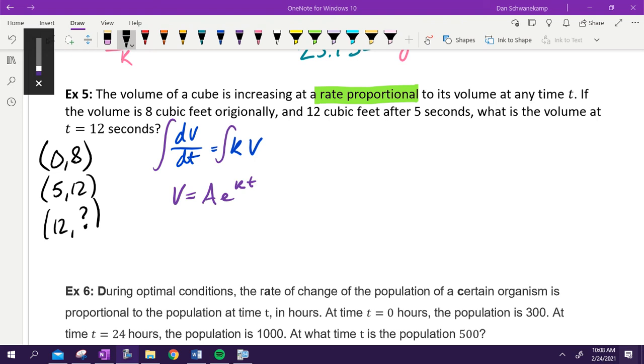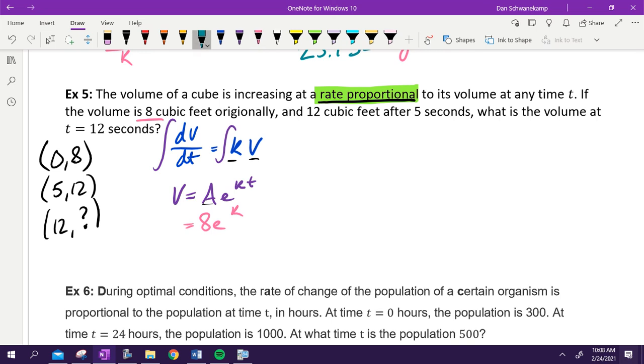Again, the key to this problem is rate proportional. When you see that, it tells me this. I used V instead of Y because it's the volume. But the change in volume, the rate of the volume, is proportional to the volume. So it's K times V. When I integrate that, I get that guy right there. The first thing we always do is solve for our rate. So I started with 8 cubic feet. E, I'm going to figure out my K.